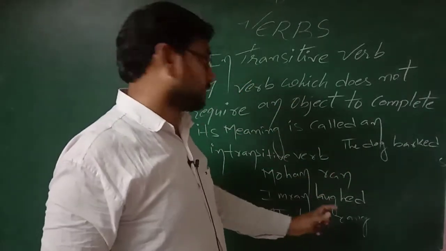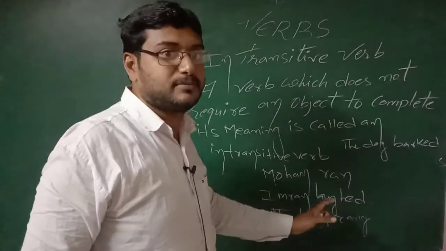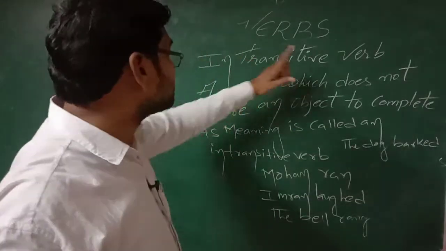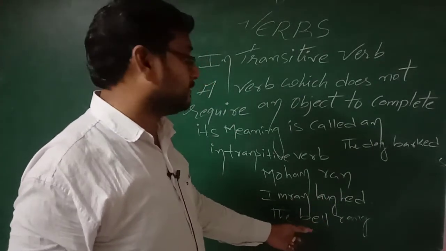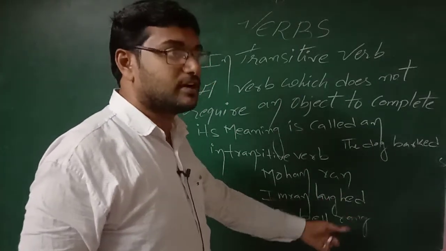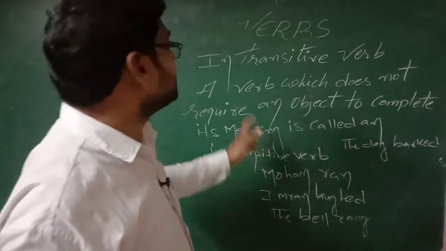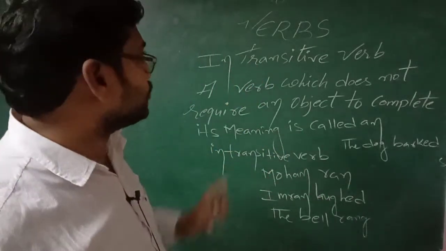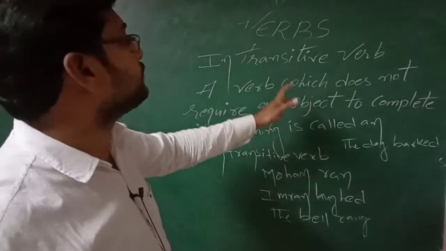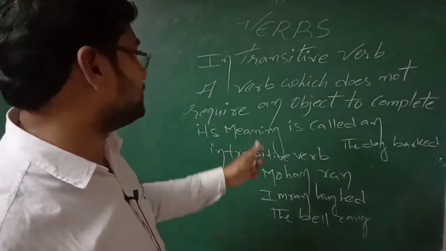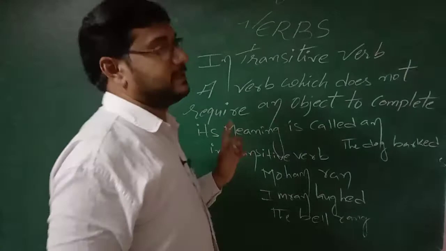Imran laughed. Imran is the subject, laughed is the verb. No object. So intransitive verb. The bell rang. Rang is the verb. No object. So it is an intransitive verb. So a transitive verb needs an object, but an intransitive verb doesn't require an object to complete its meaning.